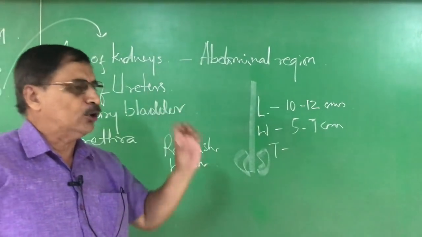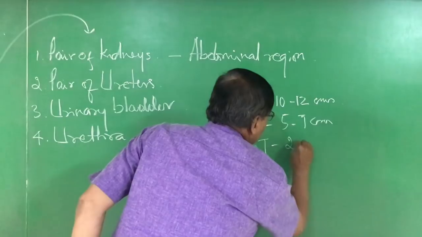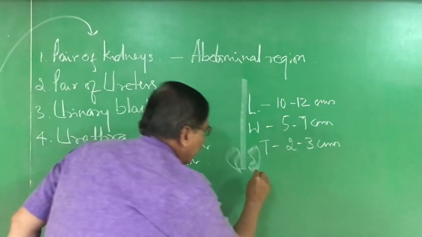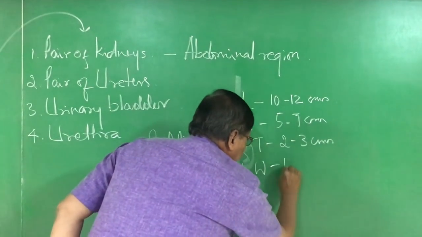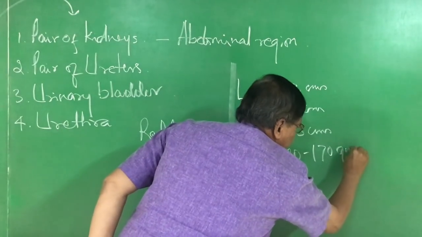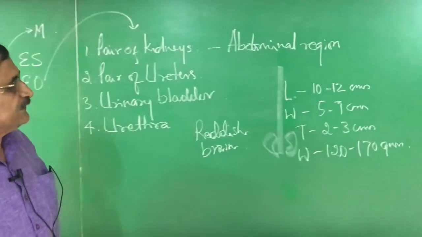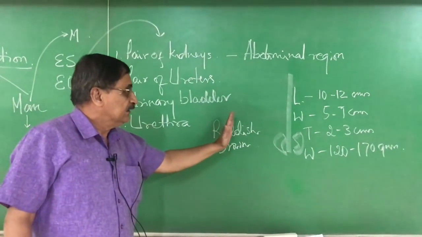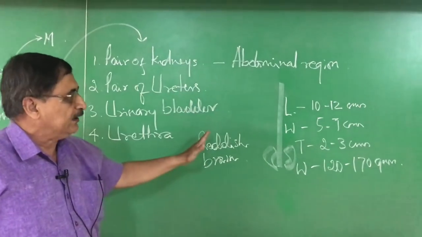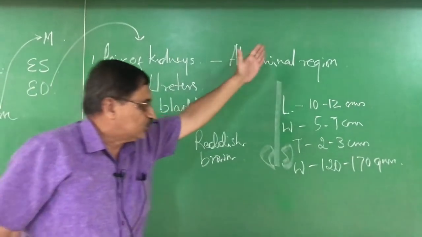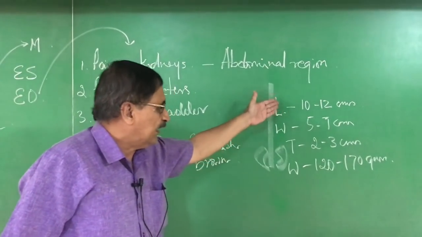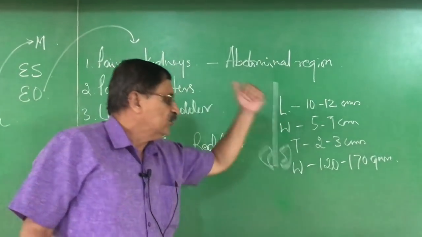It is about 2 to 3 centimeters. And of course the weight of the kidney is 120 to 170 grams. This is the size, shape, color and location, and the details regarding length, width, thickness and weight.